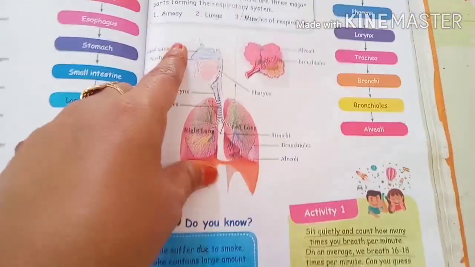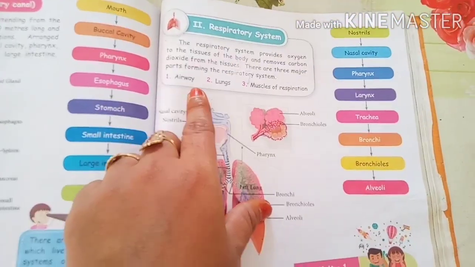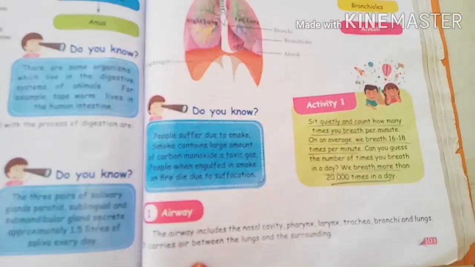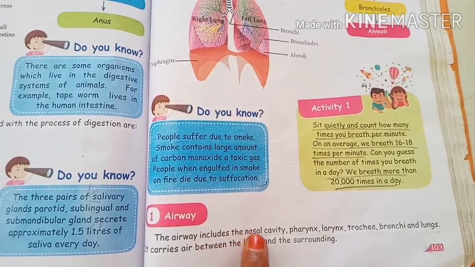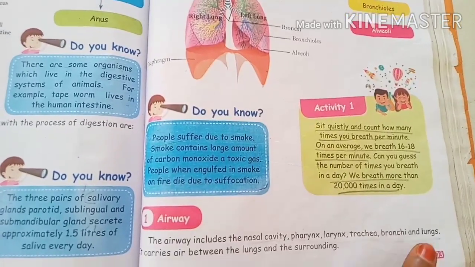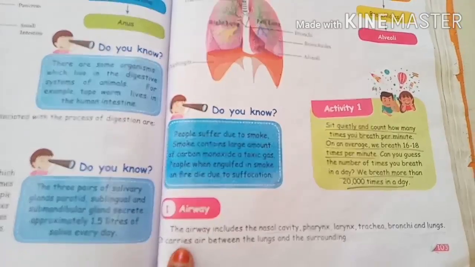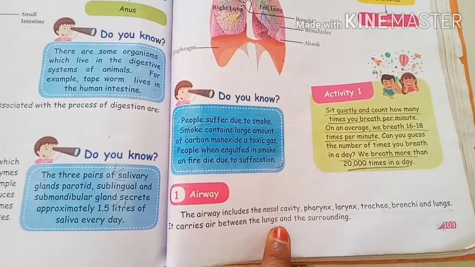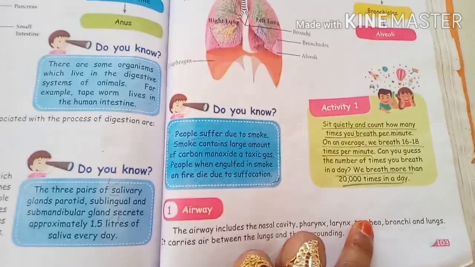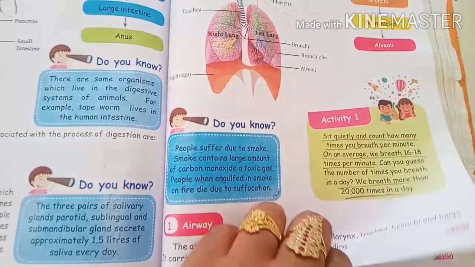So children, we learned that in the respiratory system there are three parts: the airway, lungs and muscles of respiration. Now let us see the airway. The airway includes the nasal cavity, pharynx, larynx, trachea, bronchi and lungs. These parts form airways that carry air between the lungs and the surroundings.